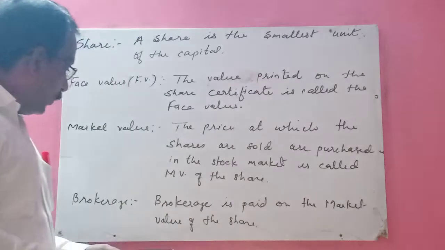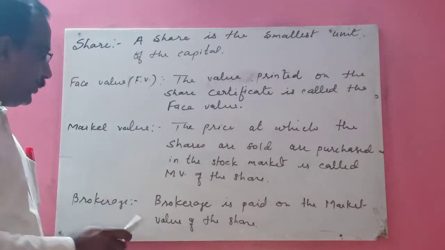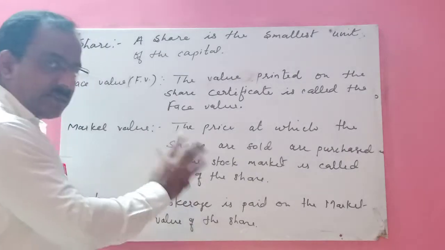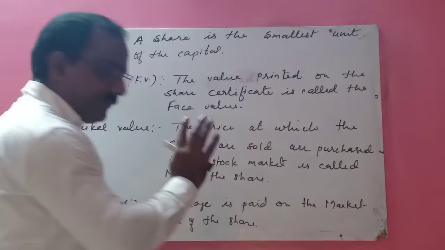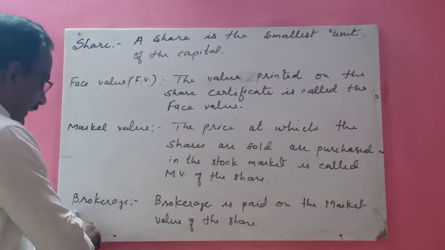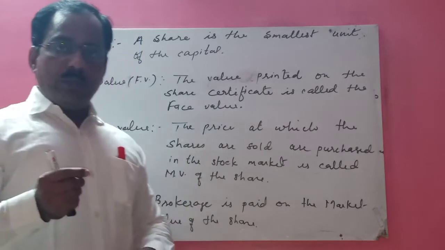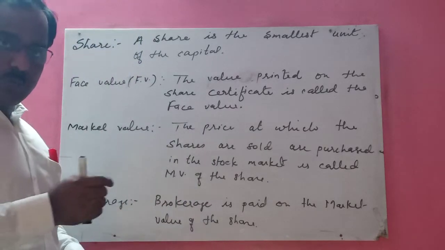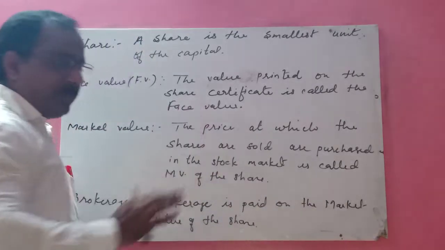Next you have brokerage, or you can say commission. Brokerage is always given in percentage, and if you want to calculate brokerage in rupees, it is calculated on the market value of the shares.